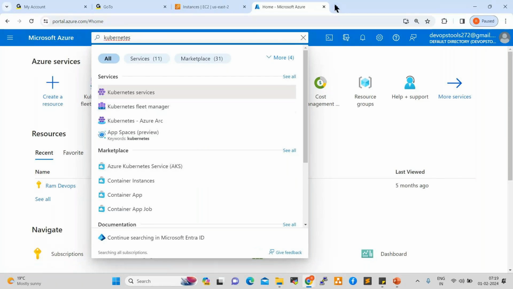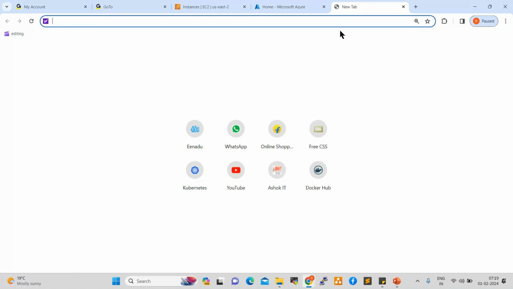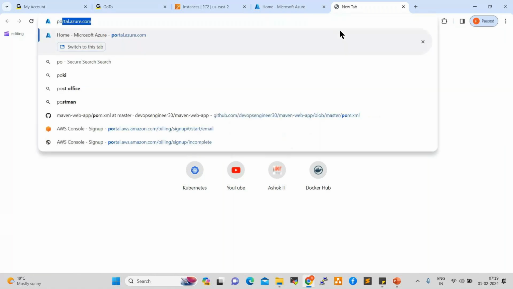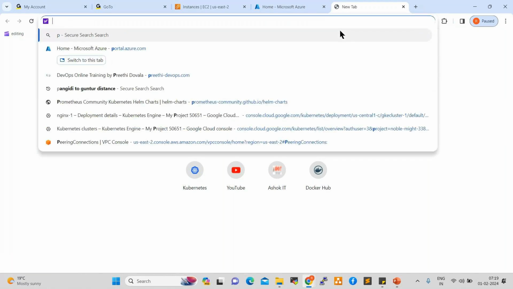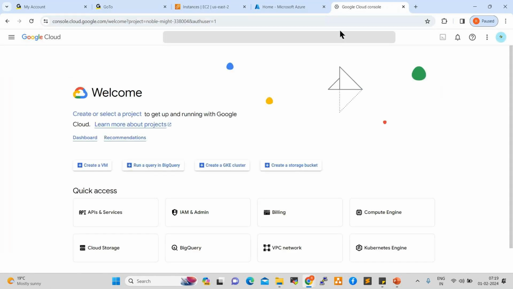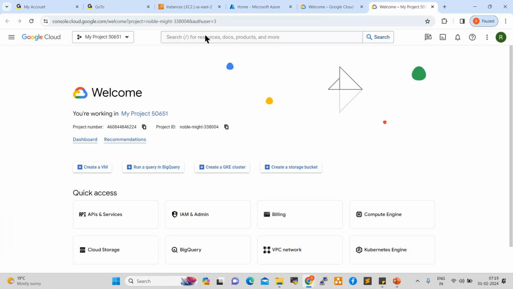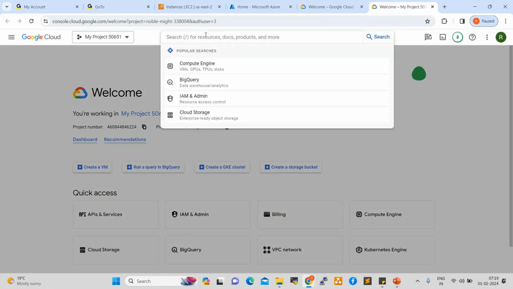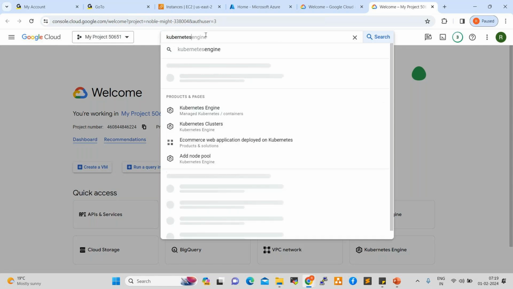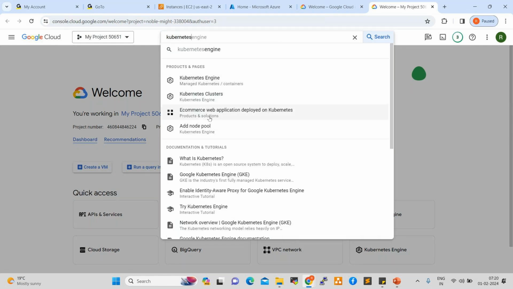So if you go with Google Cloud, you can see Kubernetes here also. You can search Kubernetes. See here, GKE, Google Kubernetes Engine.